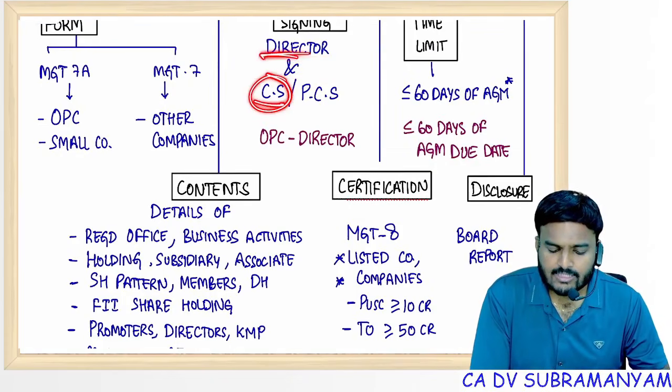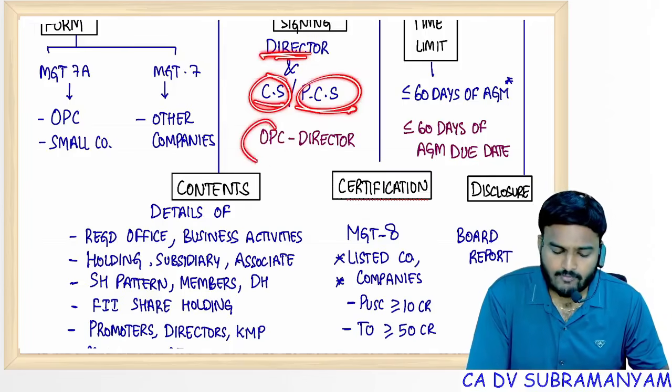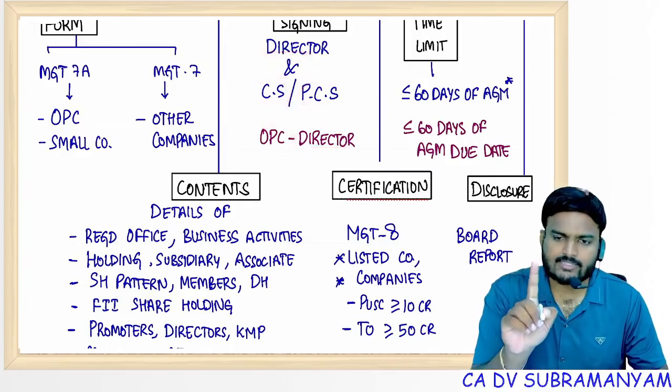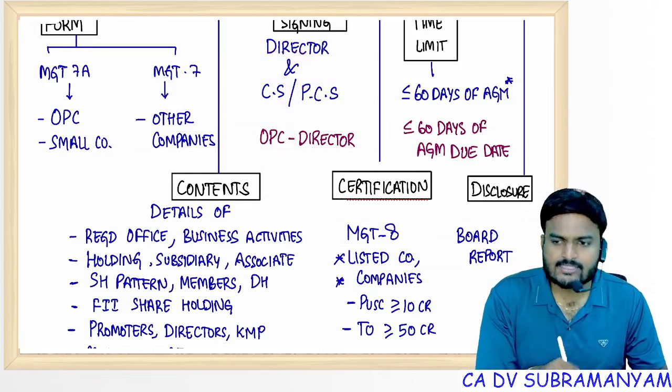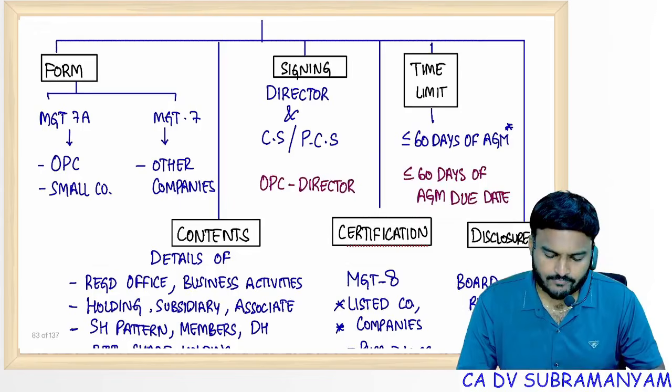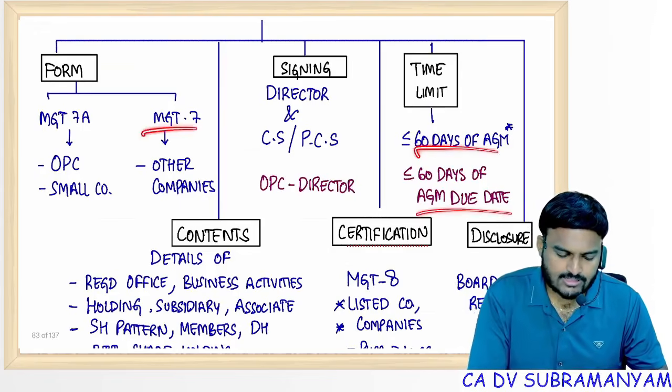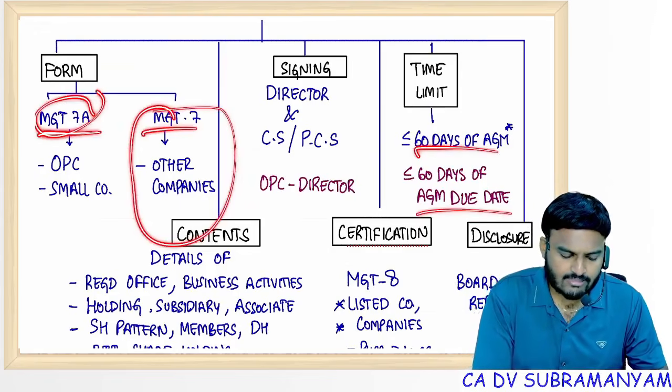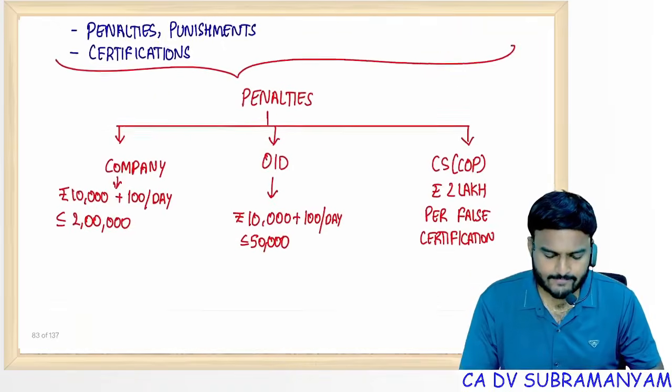If no CS, director and practicing CS. For OPC, director signature enough. CS or practicing CS signature is not required. Certification also I covered. So time limits I covered. MGT7 for all companies. MGT7A is for OPC and small companies.